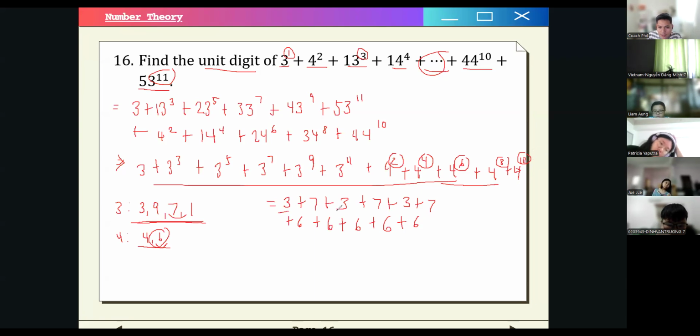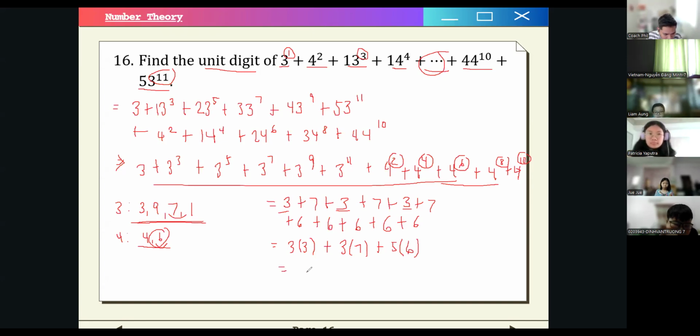So to simplify this, we count how many 3s? We will have 3 instances of 3. How many 7? Let me confirm. So also 3. How many 6? 5.